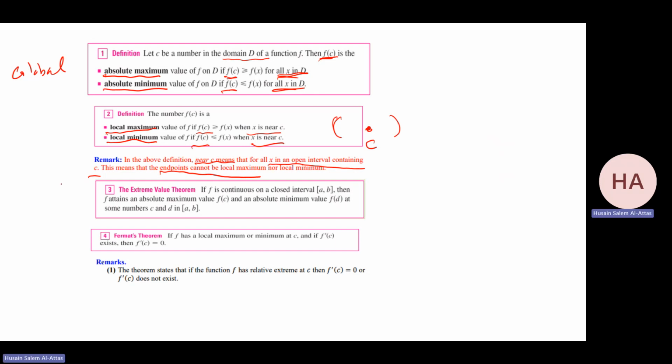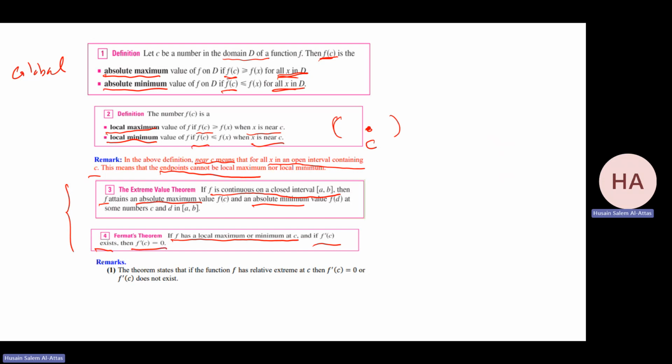We have these two theorems. The first says if f is continuous on a closed interval, then for sure f has an absolute maximum and absolute minimum over that interval. It's called the extreme value theorem. We have Fermat's theorem. It says if f has a local maximum or minimum at c, and f prime at c exists, then f prime at c equals 0.